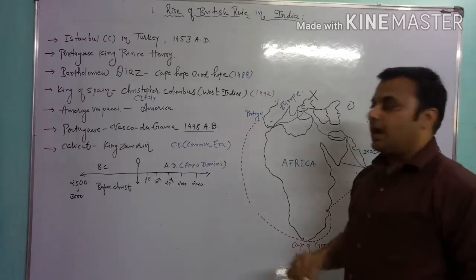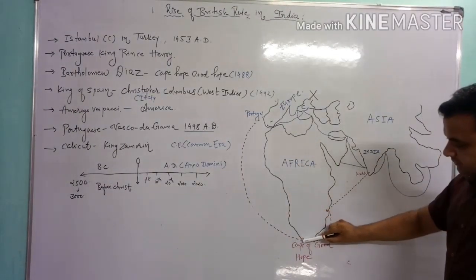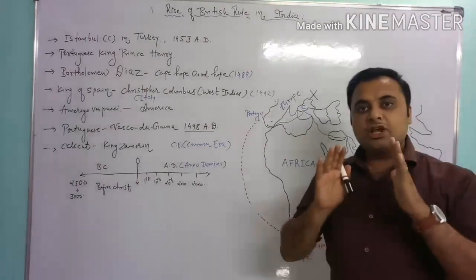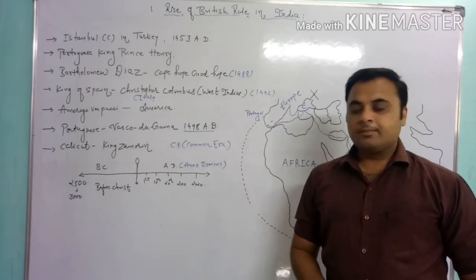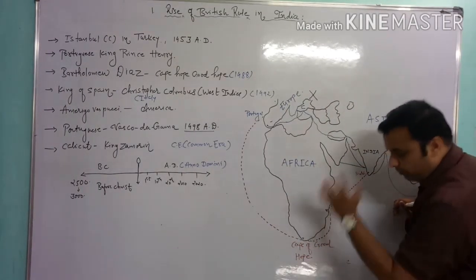So Bartholomew Dias reached the top of the African continent and stopped his journey, and this place is known as the Cape of Good Hope.